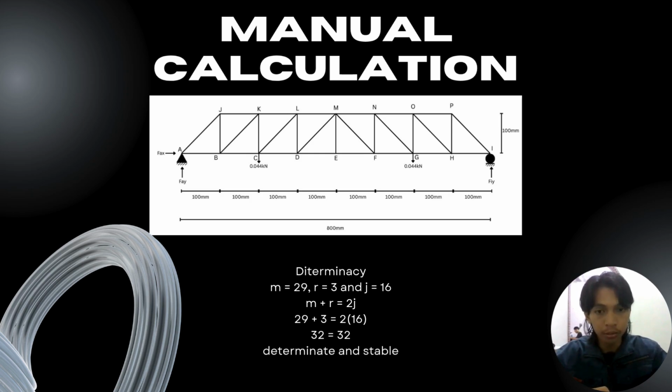Now I'm going to talk about a manual calculation to find the initial force, or actual and virtual force, and the deflection. So this is our initial bridge design. First we need to find the determinacy of the bridge using the equation m plus r equals 2j. First we list the number of members, direction, and joint. From this equation we get that our bridge is determinate and stable.